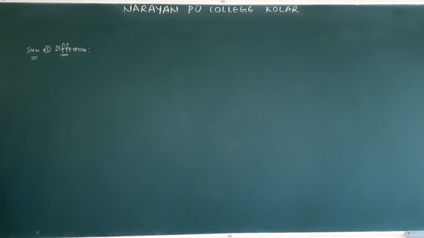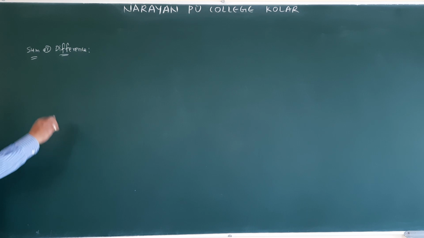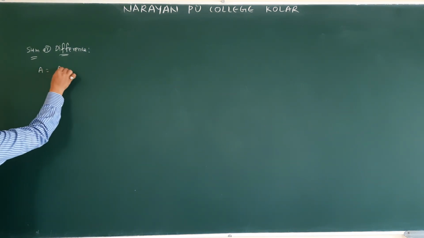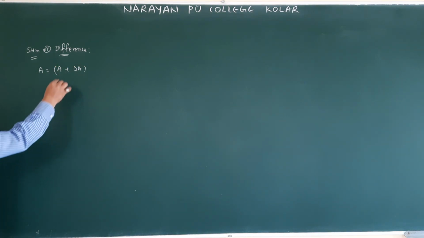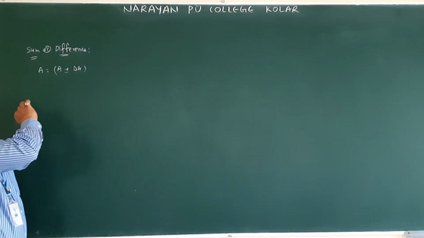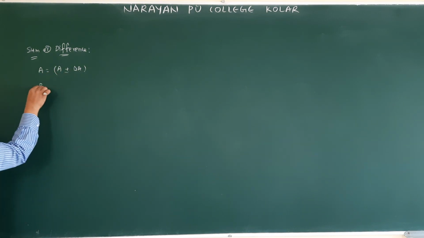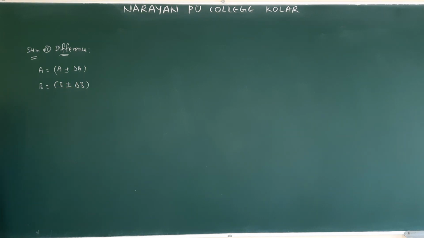So two values there will be a and b. So a plus b or a minus b. Whenever we are doing sum or difference, it is going to be the same. A is equal to a plus or minus delta a. This is one term. What is delta a? Absolute error in a. A is the measured value. B plus or minus delta b.